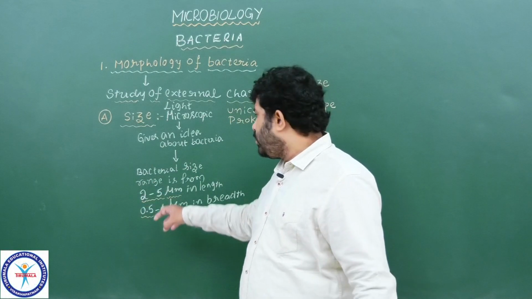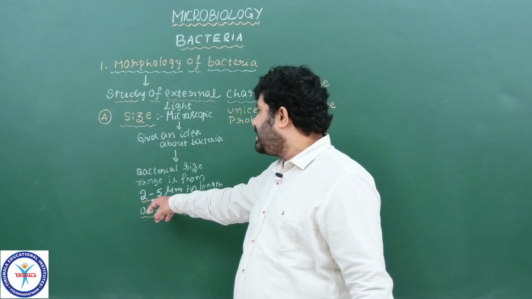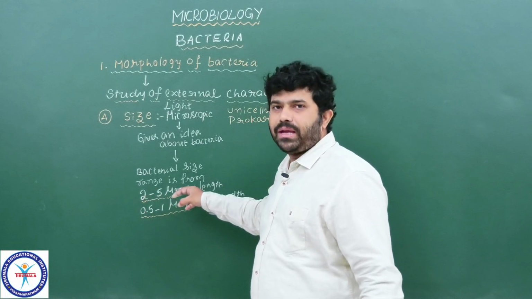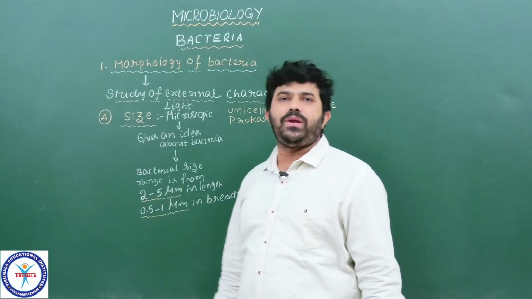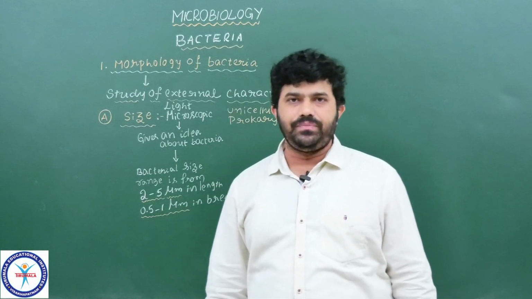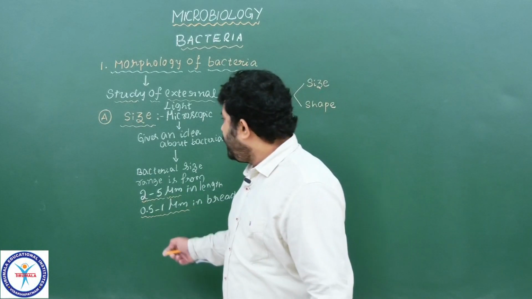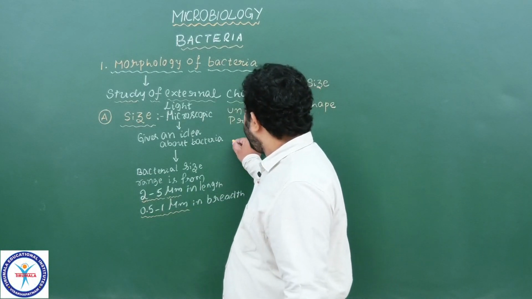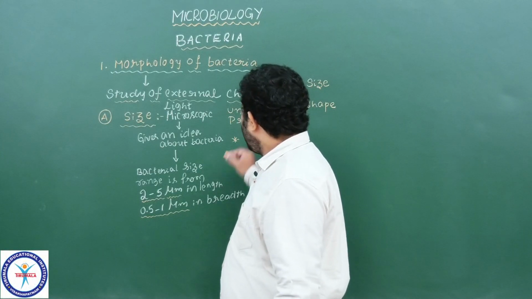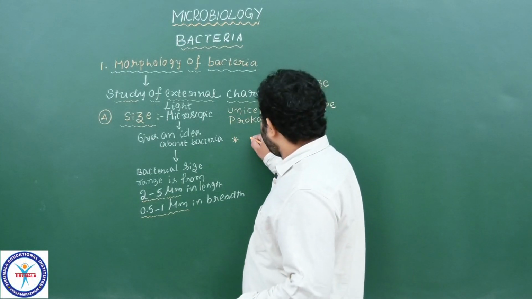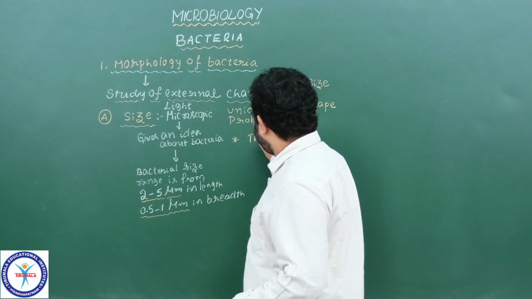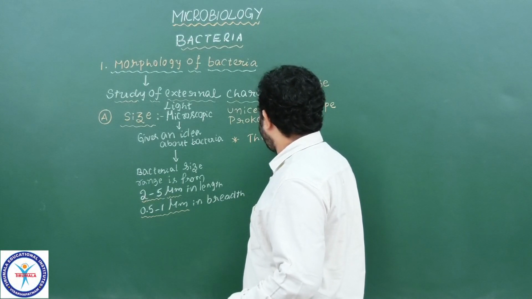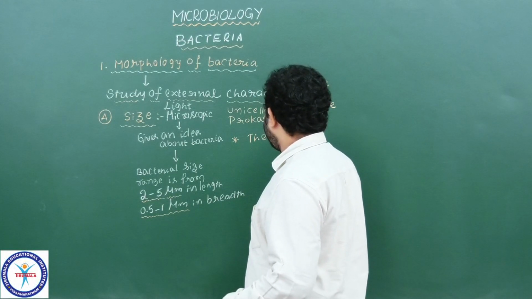The average size we observe is 2 to 5 micrometer in length and 0.5 to 1 micrometer in breadth. But we need to discuss a very important point, the largest bacteria and the smallest bacteria and their size.